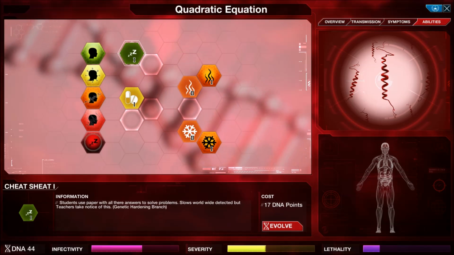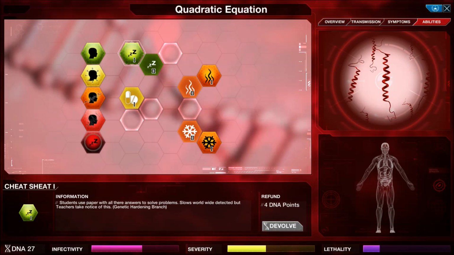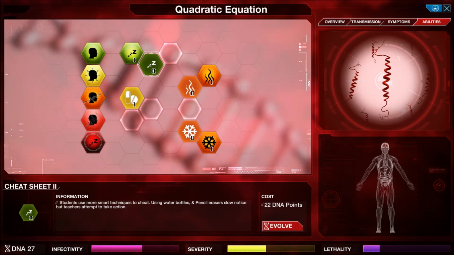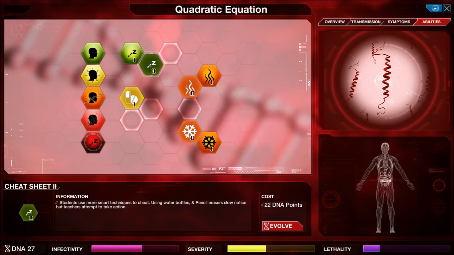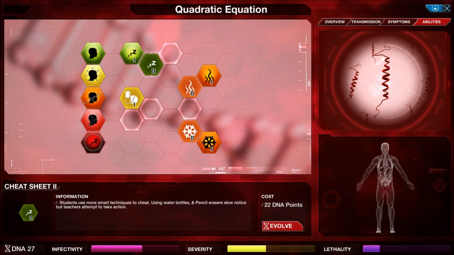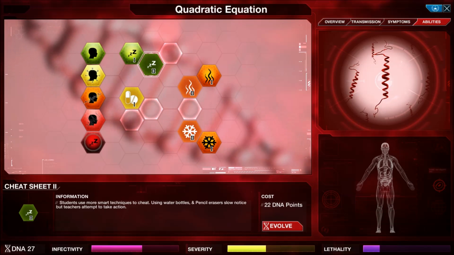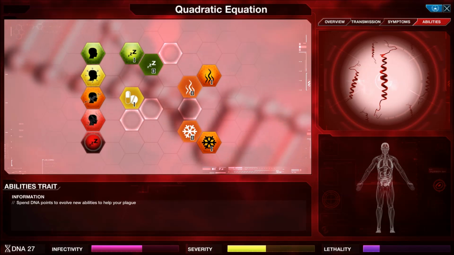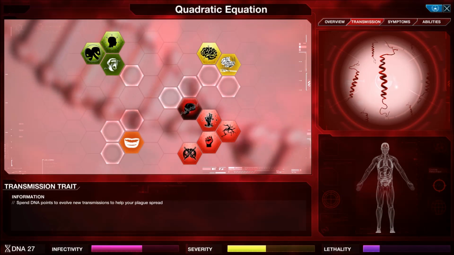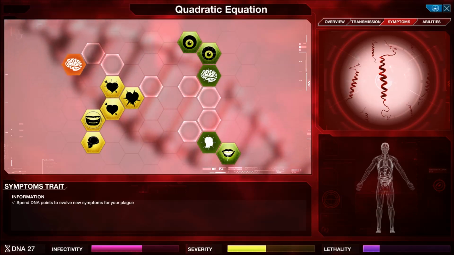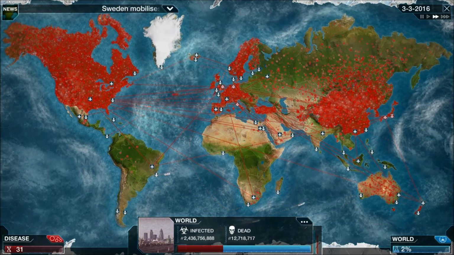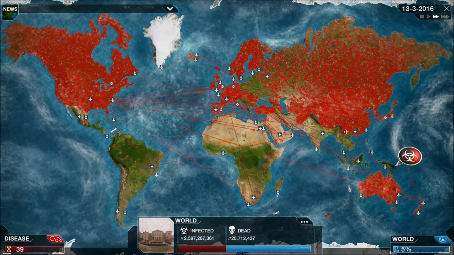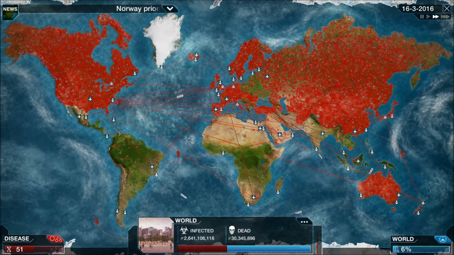Right, let's get us some cheat sheets as well. Students are more smart. Use more smart techniques to cheat. Using water bottles and pencil erasers, slow notice, but teachers attempt to take action. Right, so I'm gonna have to start moving around the trees now. Come on, spread, you little bugger, spread. Maybe I need more heat resistance. Maybe.